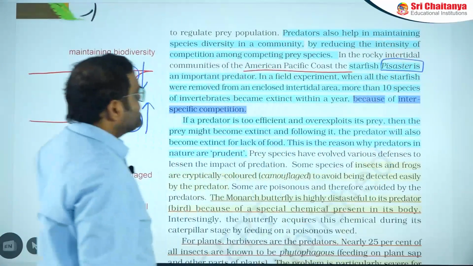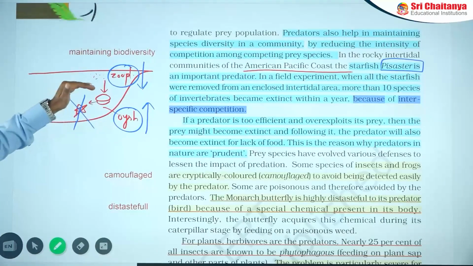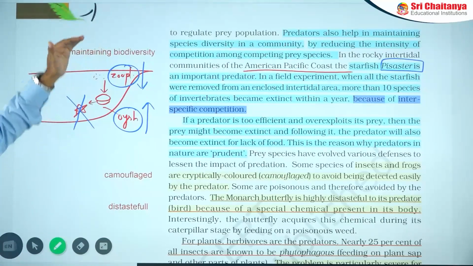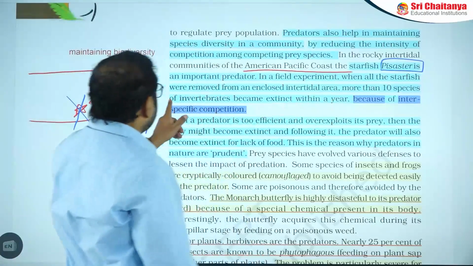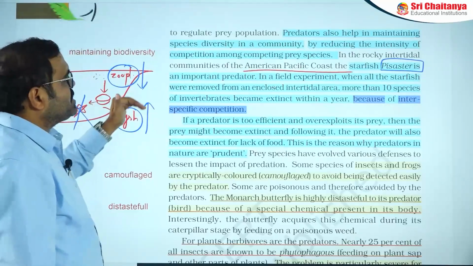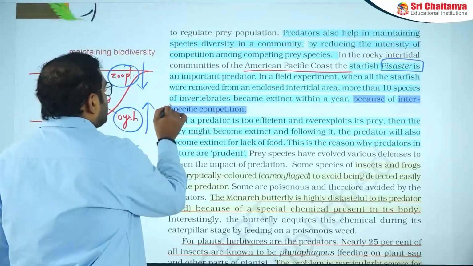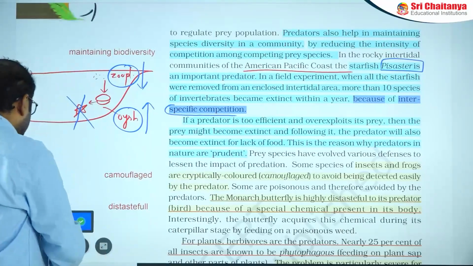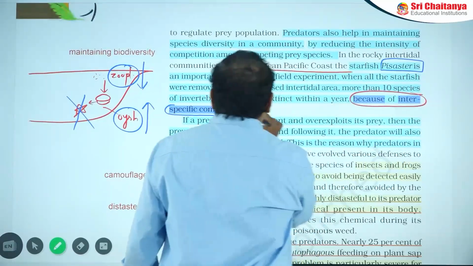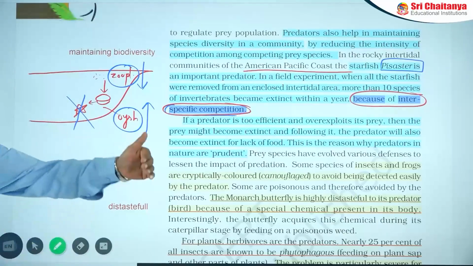In this experiment you need to understand that if you remove the Pisaster starfish from that lake, the oyster number increases, which causes the zooplankton number to decrease. More than 10 species of invertebrates, especially zooplankton, which act as food for the oysters, decreased within a year because of interspecific competition. This word is very important: whenever you remove the predator, interspecific competition increases among the others, not from the predator to the prey.